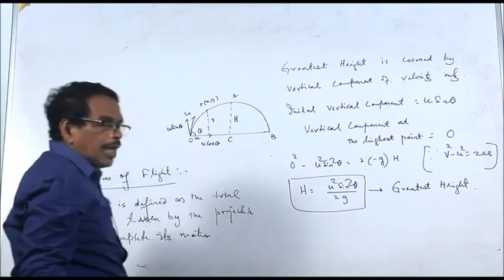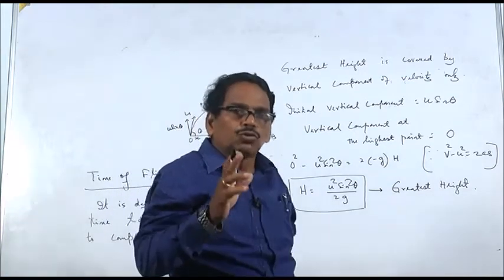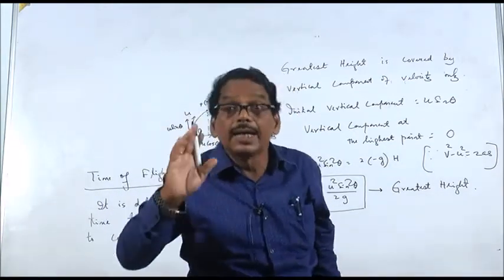In the diagram, it is the time taken by the projectile to go from O to B via A.